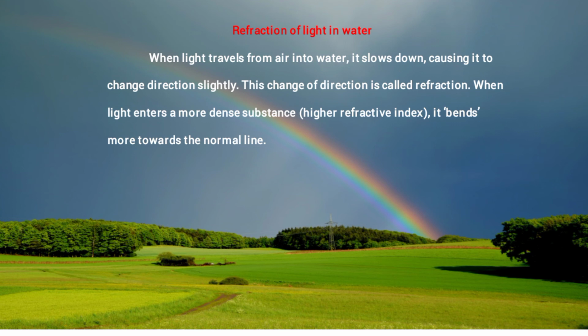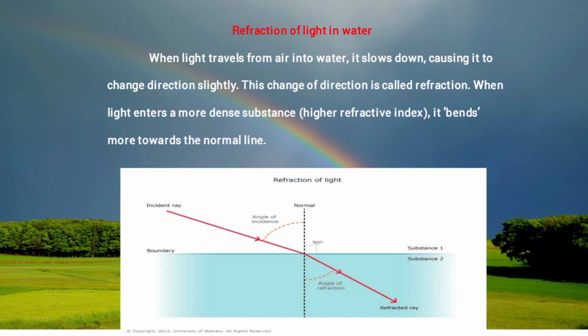The refraction of light in water. When the light rays travel from air into water, they slow down, which causes them to change direction slightly. This change of direction is called refraction. When the light enters a more dense substance, it bends more towards the normal line. See here, in this diagram you can understand it clearly. This is an incident ray. When it falls on the normal, here the ray is refracted, and this is the angle of incidence and this is the angle of refraction. This takes place when the ray is traveling from one substance into another substance, or from a higher refractive index into a lower refractive index.